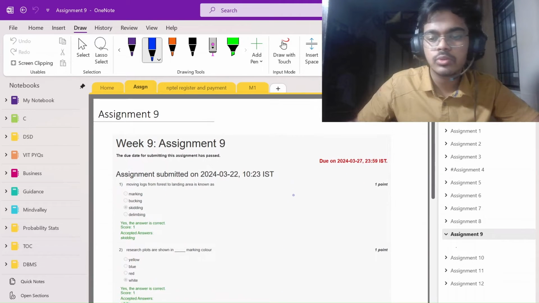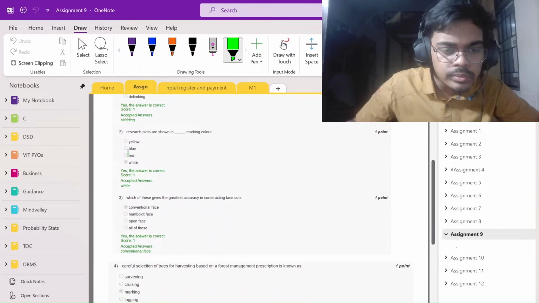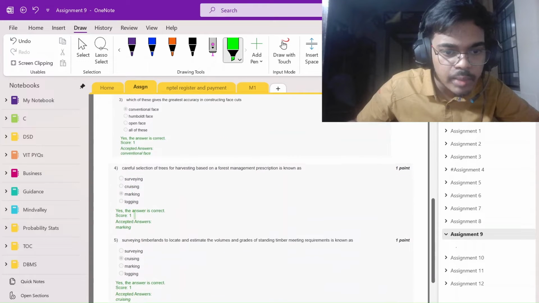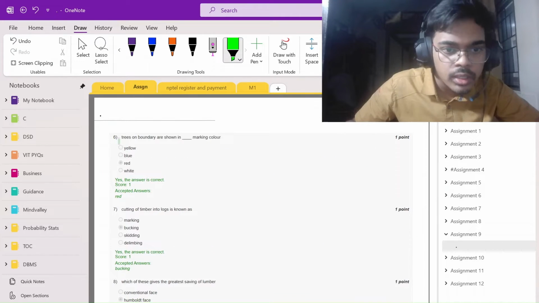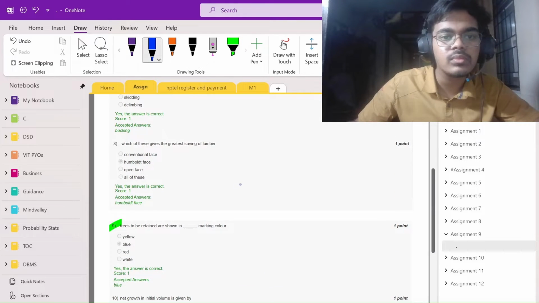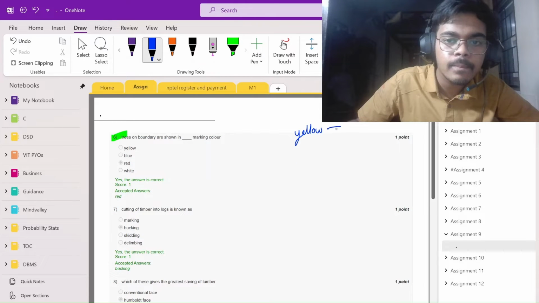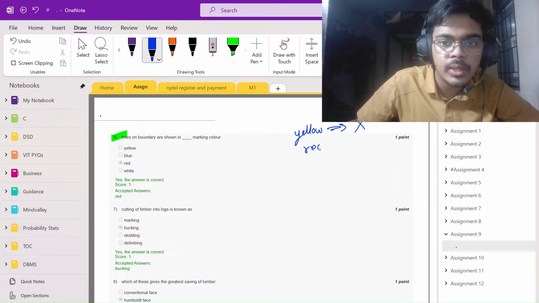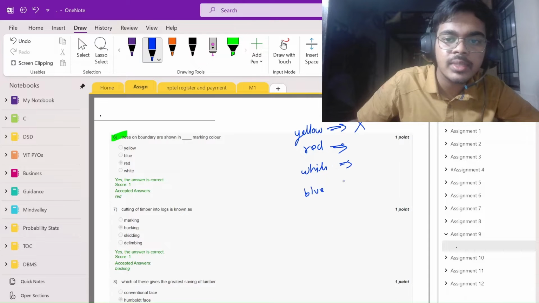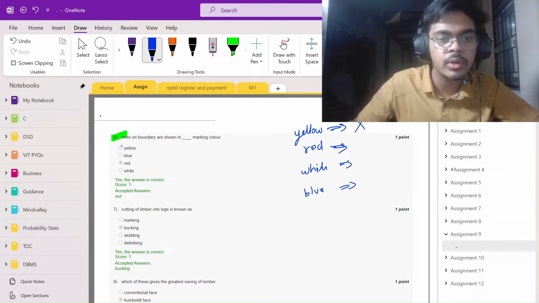So let's move to assignment 9. Let's do the easy questions first. These are a type of question, three questions will be there. So remember this. Yellow, dirty color, noise. Red, white, blue. See, red means danger. Danger means something is crossing the boundary, like terrorists coming towards the boundary. So trees located on the boundary, red.